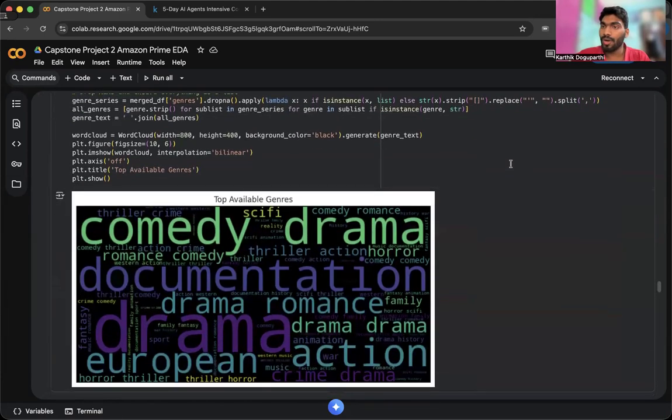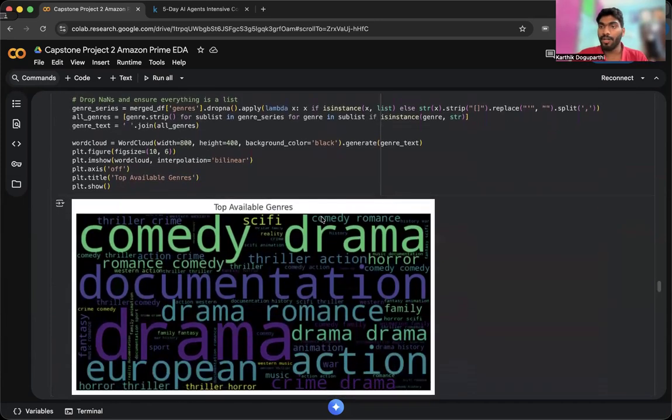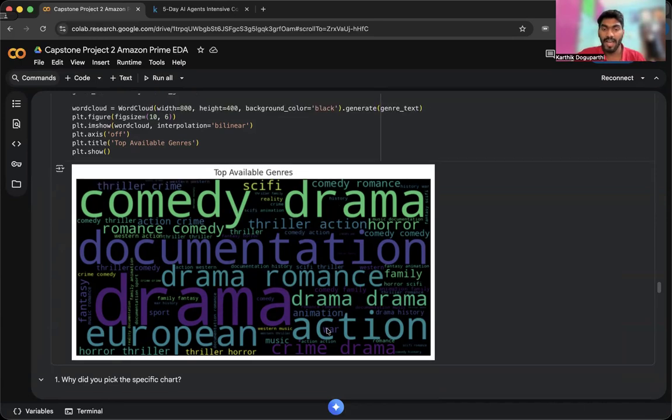And this is what I've told about the word cloud. I wanted to see what kind of genre is more in that data set and available in Amazon Prime. With this, we can see that documentation, drama, comedy are majorly in the top section, and there are other genres also, like family, horror, sci-fi, thriller, action, but in lesser count. But most of the shows are filled with these genres: comedy, drama, documentation, European, action.